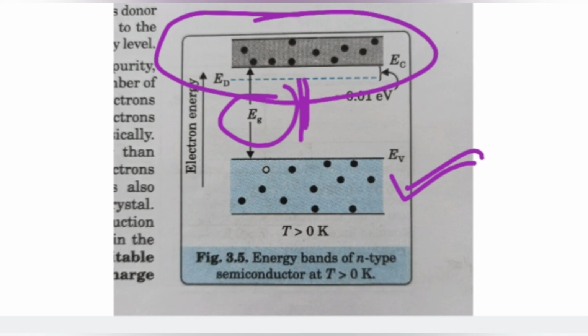The donor energy level is about 0.01 electron volt to 0.045 electron volt. This is a small gap, and this altogether is the energy gap. The lower one is the valence band, and the upper one is the conduction band in an n-type extrinsic semiconductor.